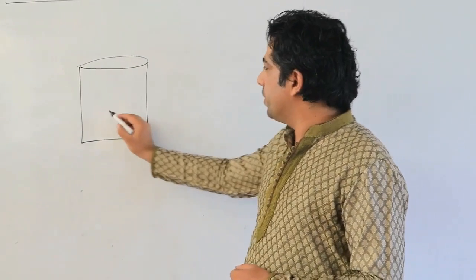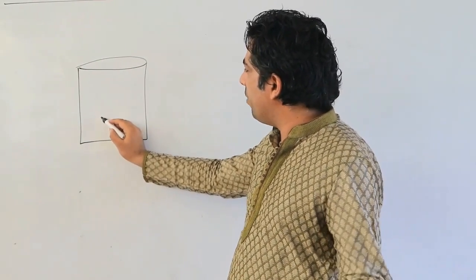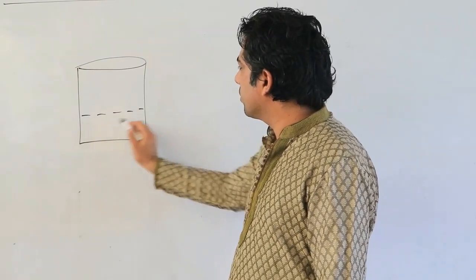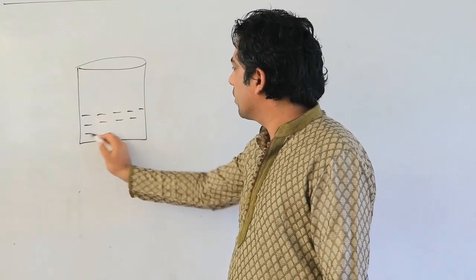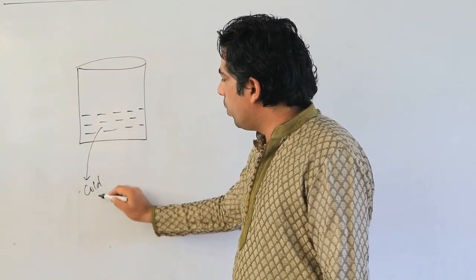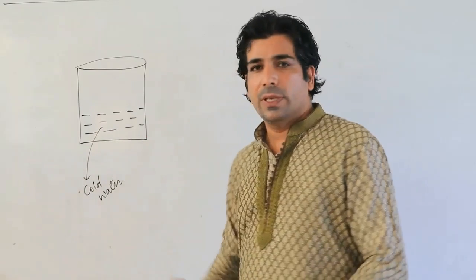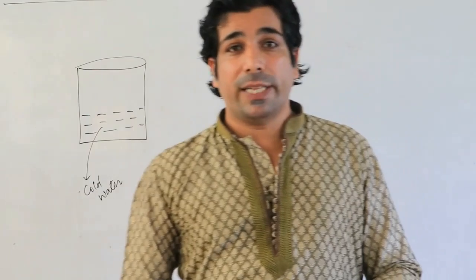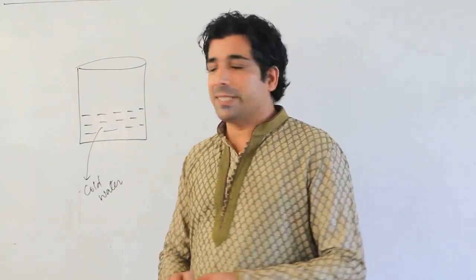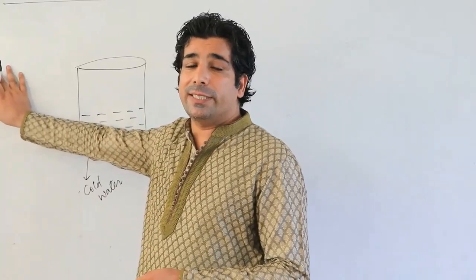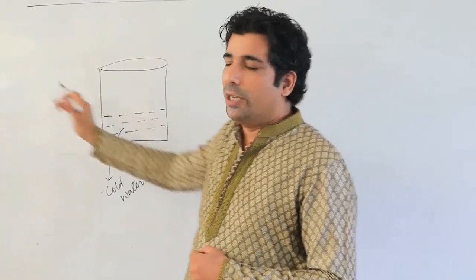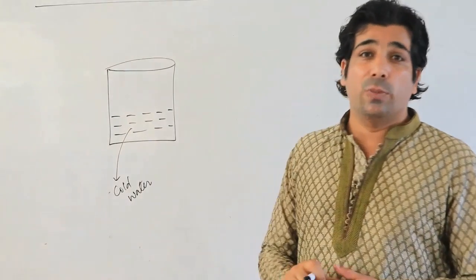In this open system, let us suppose we have some matter. Let's suppose we have some water here, and let us suppose this water is cold water. Gases have a property that they dissolve more in cold water, because when temperature decreases, the dissolution of gas in water will increase. Remember that. So cold water can dissolve more gases.